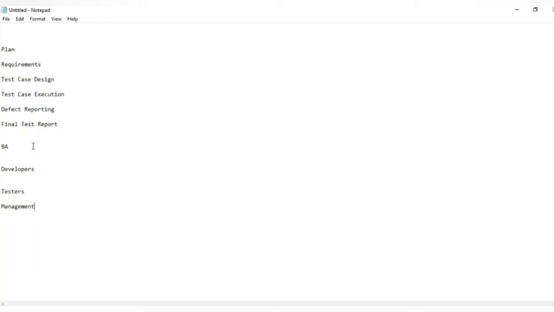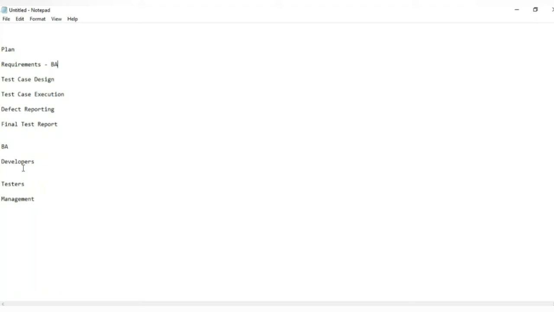For what purpose will the BA be using this tool? The BA is responsible for managing the requirements here. He has to create the requirements and update them if any changes are there. And if he doesn't want to keep some requirements, he can delete them.